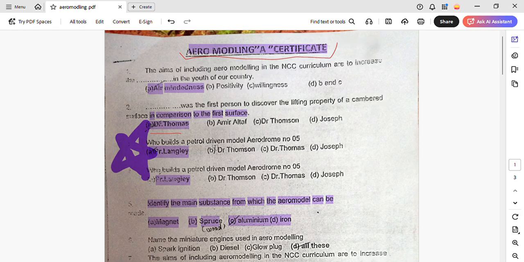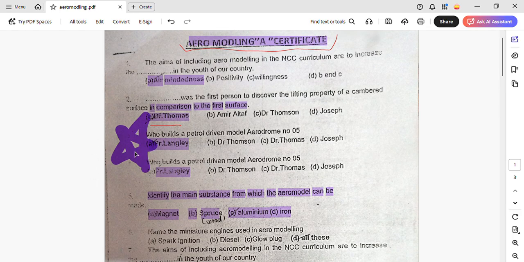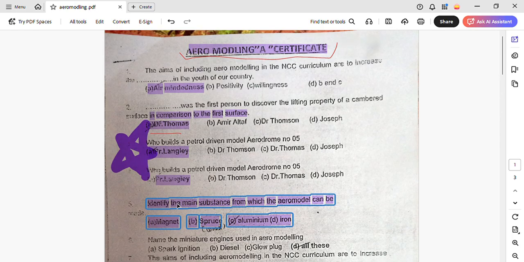Basically it was made petrol driven. Usually the fuel which is used in aeromodeling is kerosene or stuff like that. But who was the first person to use petrol as a fuel for aerodome? It was Aerodome number 5 and it was built by Professor Langley. So who built a petrol-driven model Aerodome number 5? It was Professor Langley. Okay, so this is the same question, it is repeated twice. This is a good question that could come in your exam, all right? That's why there is a star marked.